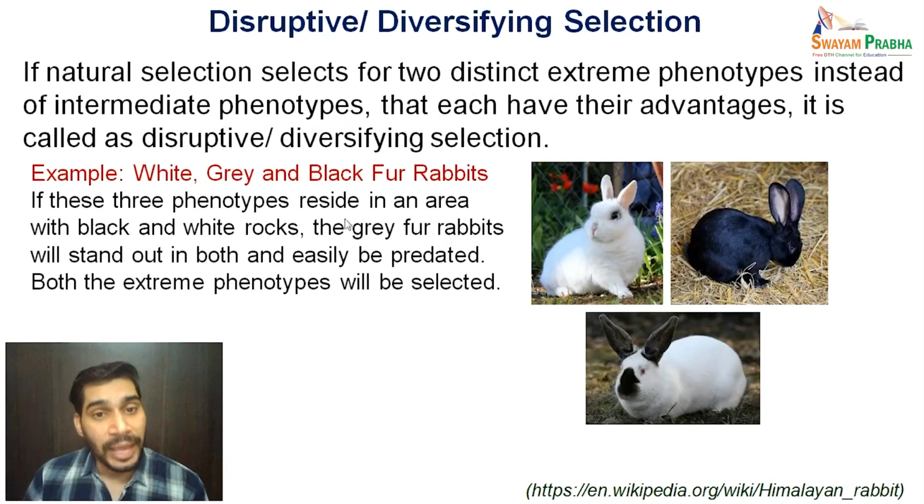If these three phenotypes reside in an area with black and white rocks, the gray fur rabbits will stand out in both and easily be predated, because if the rock color is white or black, the white colored rabbit can hide in the white rocks, the dark colored rabbit can hide in the dark rocks, but this gray form will be visible in both types, that is dark as well as light. So both the extreme phenotypes here are being selected or favored, but this one is going to be at a disadvantage.